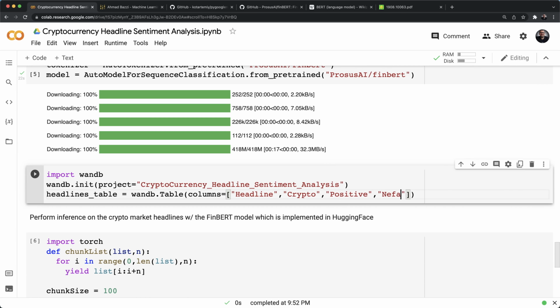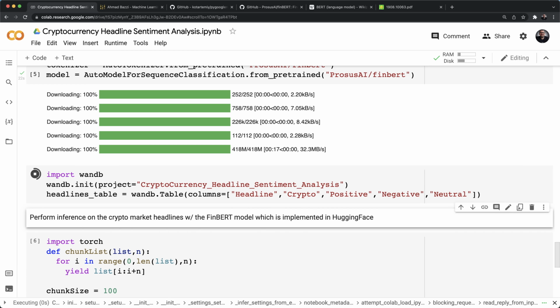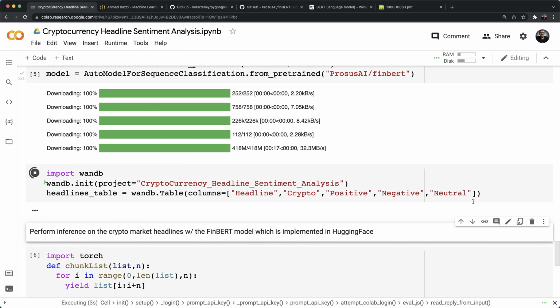Then we're going to indicate whether this was positive, negative, or neutral, because that's what our PyTorch is going to infer. Thanks to the FinBERT model implemented in Hugging Face, we're going to train this model based on this model. And then we're going to perform inference using PyTorch to figure out whether this headline is actually positive, negative, or neutral. Okay, let's run this piece of code.